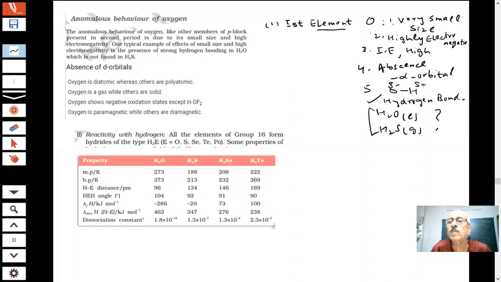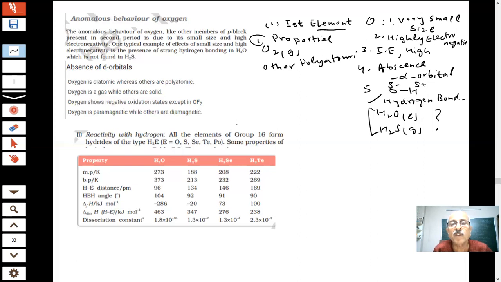Okay, that is what we are saying. This is the story of oxygen, which is different. And you know that oxygen is a diatomic gas. What are the properties which we see in oxygen? O2 is a diatomic gas, whereas others are polyatomic. You will see the difference in properties. Others are polyatomic.